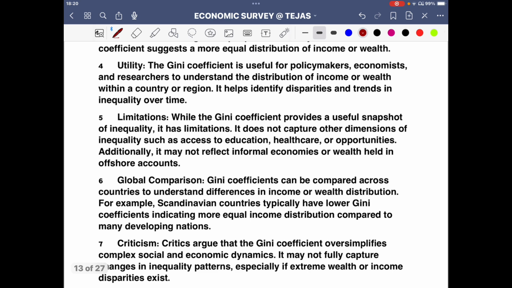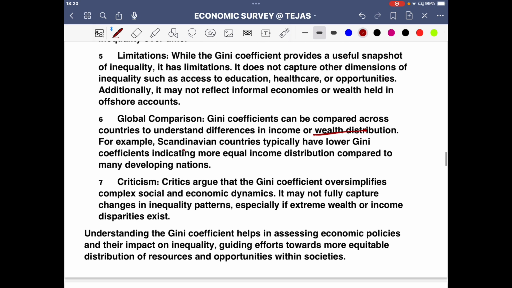What are the limitations? Global comparison, wealth distribution and all those things. For example, Scandinavian countries typically have a lower Gini coefficient, indicating more equal income distribution compared to many developing nations. That is why it is said that their living standards are very good when compared to other developing countries, when compared to African nations.